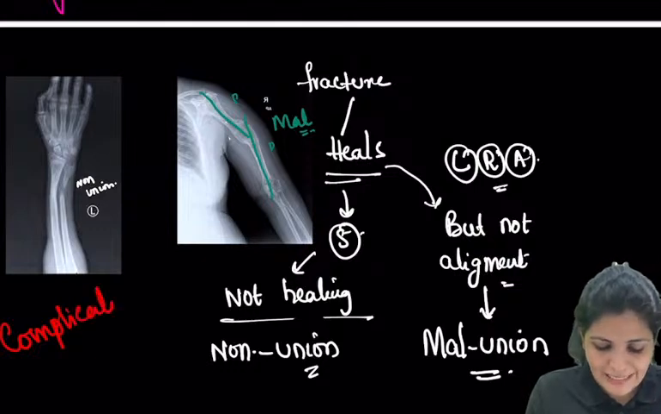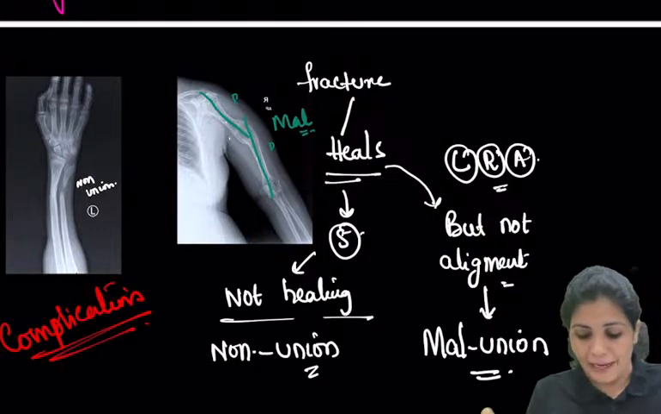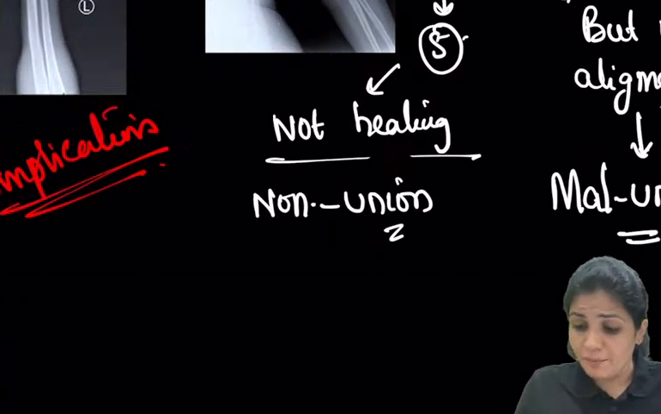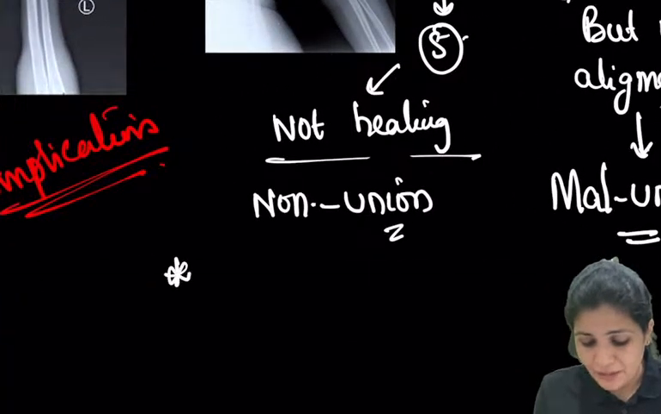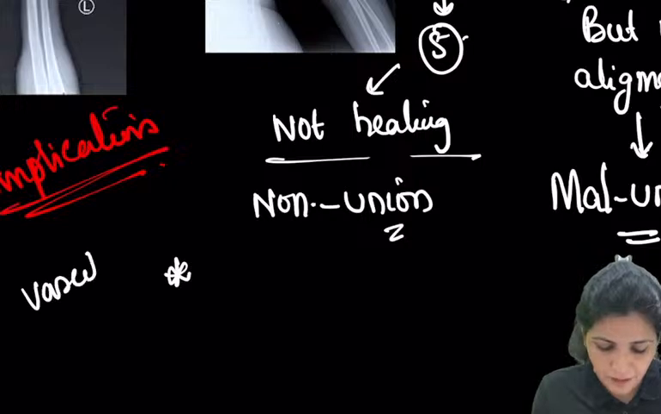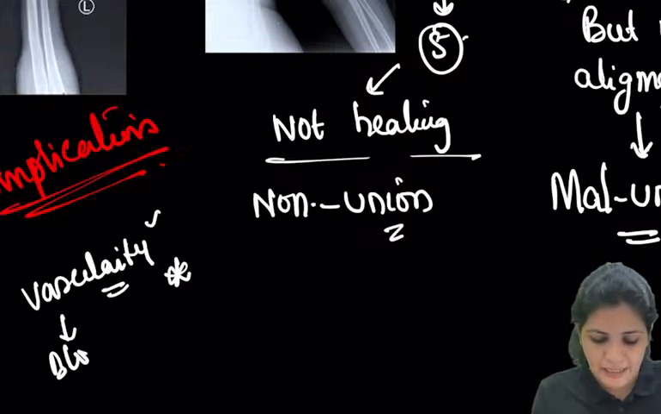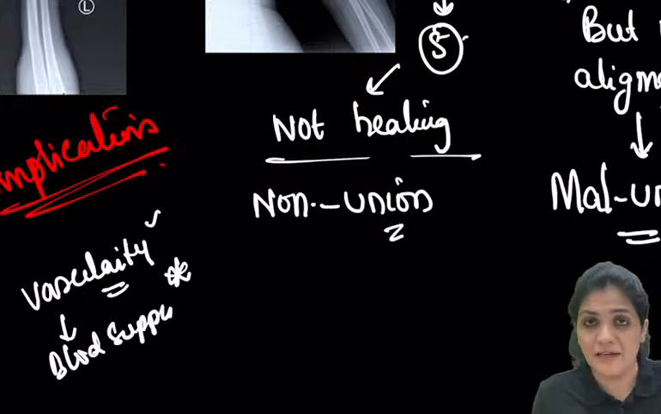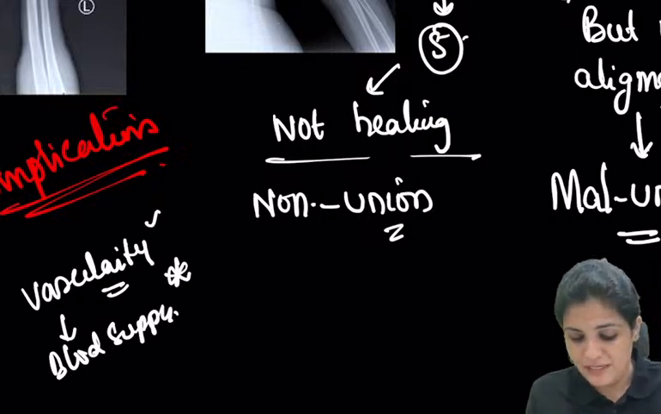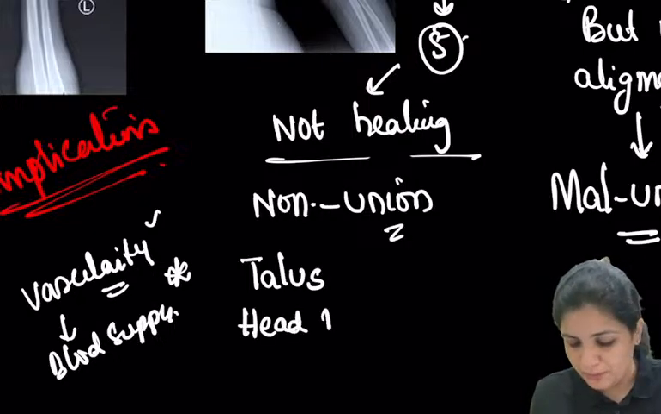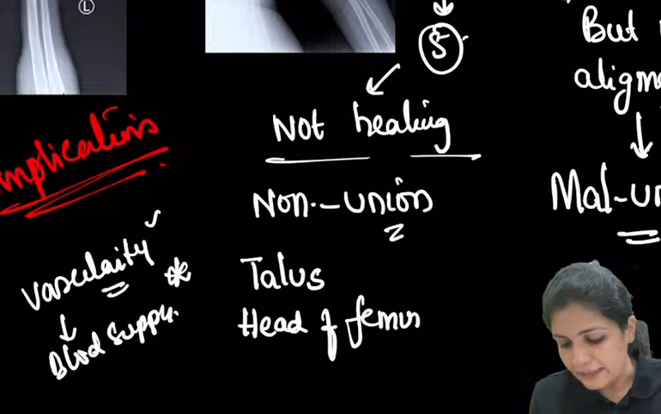So what are the sites where you see this non-union and malunion, and why do they actually appear? What you have to remember in case of non-union is vascular. So why does the bone actually unite? The bone unites because there is a blood supply. There is blood supply, there are nutrients. Hence the bone unites. So there are certain areas such as the talus. Then there is the head of the femur, and then there is the scaphoid.